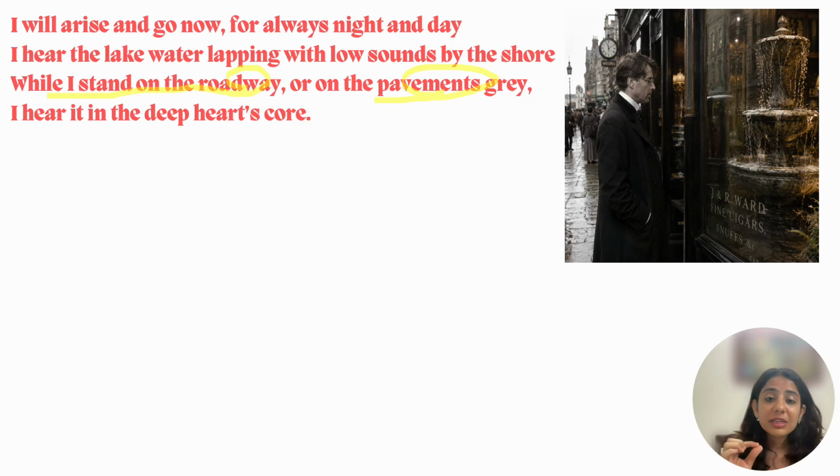Okay? The phrase pavement grey stands in contrast to the colorful island of Innisfree. The phrase reveals the poet's feelings towards the city life. Life in city is very dull, concrete, grey ऐसी लगती है, लेकिन Innisfree जिसके बारे में इन्होंने बात की है, वहाँ की लाइफ काफ़ी ब्यूटीफुल, मीनिंगफुल और लाइवली लगने लगती है उनको. The constant repetition of the action of leaving his home to create a new one presents a question to the reader's mind whether he is actually ever going to go. Has this dream been something he is now going to realize, or does he only exist in his mind? These questions remain pertinent as the poem concludes.